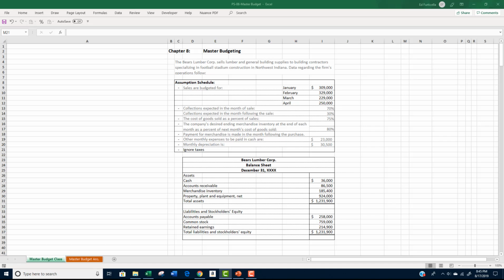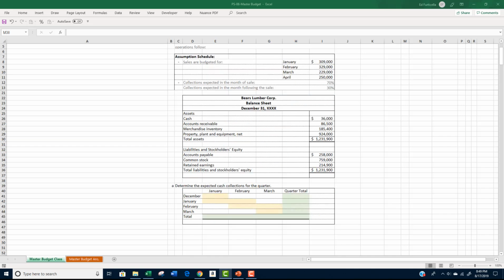Let's get started. The master budgeting process always starts with the sales budget. For our problem, the sales budgeted for January, February, and March are $309,000, $329,000, and $229,000 respectively. Since we know our sales budget, we are able to determine the expected cash collection schedule for the quarter. For our problem, all sales are credit sales. There are no cash sales.